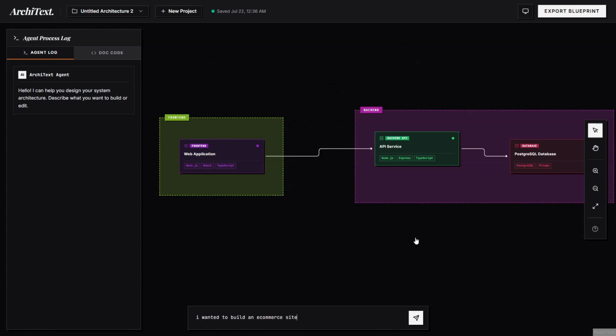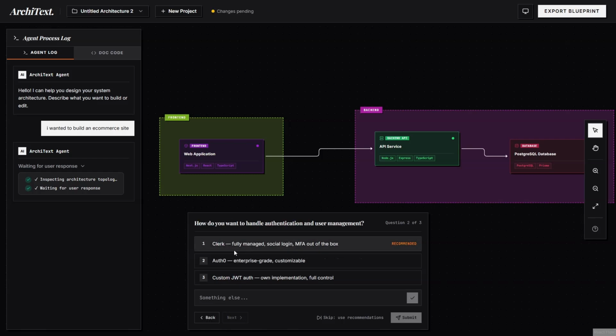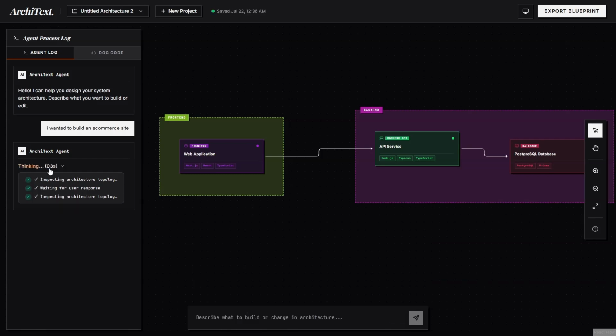Okay, so let's keep it simple. I'll just prompt it with, I want it to build an e-commerce site. As you can see, the AI has started thinking and using multiple tools to prepare the architecture before generating anything. Let's wait a moment. As you can see, it's asking architectural questions to better understand the requirements. You can choose one of the suggested options or provide your own custom answer. I'll simply select the recommended option.